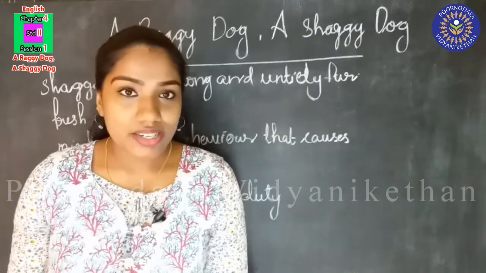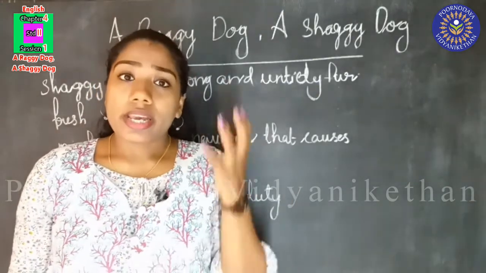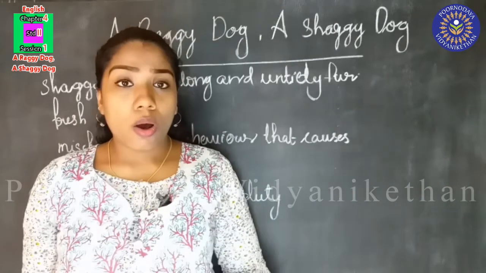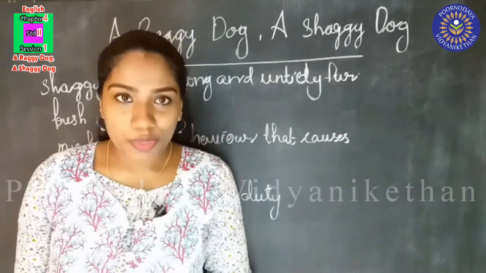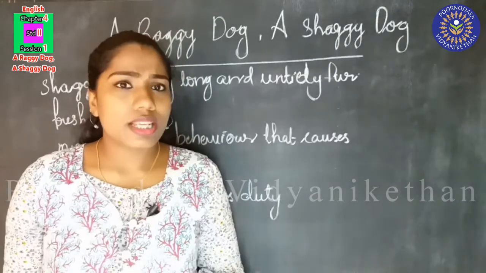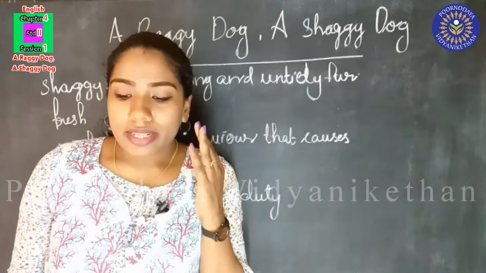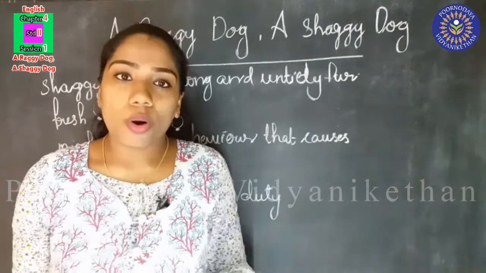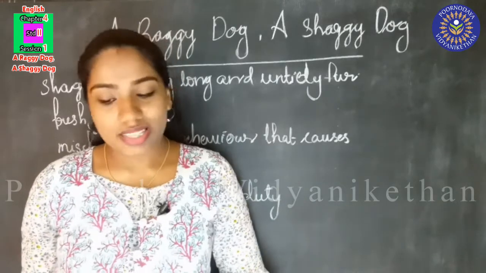Did you understand, children? So, this dog is a raggy, shaggy dog. He is having full of long and untidy fur, and he always does some fresh mischief. He always does some new bad things, and he is thinking that he really ought to do all these things. It is his duty to do all these mischievous things.